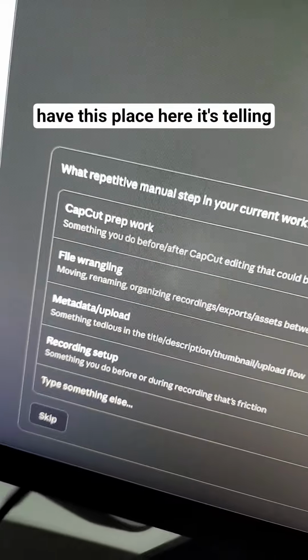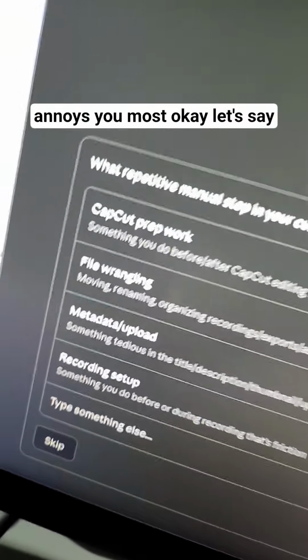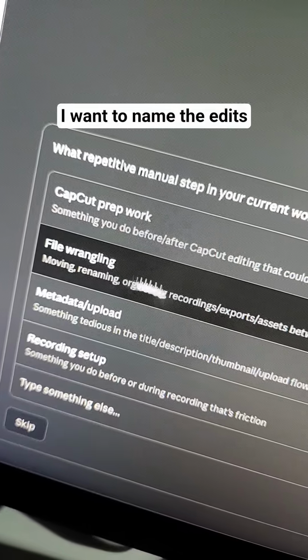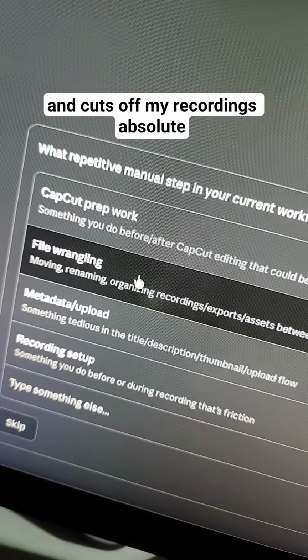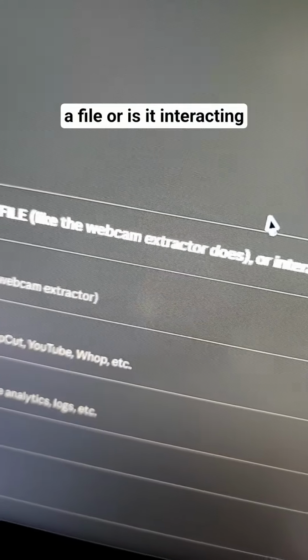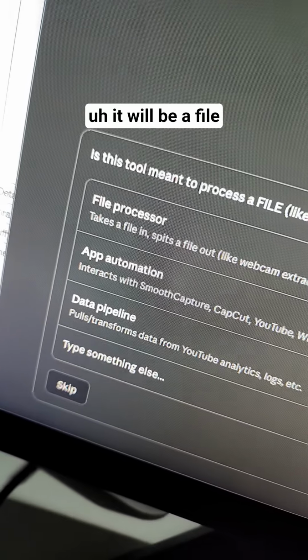Okay, it just says here are 10 questions to decide, and ask a user question. Then we have this place here. It's telling me, what is the repetitive manual step in your workflow that annoys you most? Okay, let's say file wrangling is a problem, so I wanna name the edits and cuts of my recordings aptly. So it now asks me, is this a tool meant to process a file or is it interacting with an app or a service? It will be a file processor.